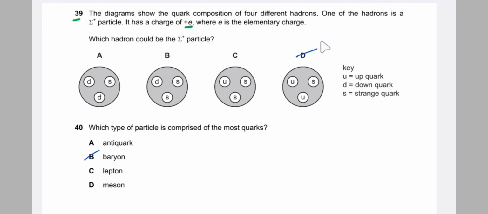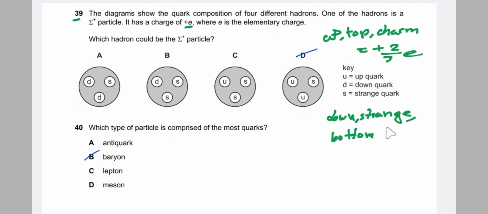We know that up, top and charm have a charge of plus 2 by 3e, while down, strange and bottom have a charge of -1 by 3e. So to form a charge of plus e, that is 1e, it is formed by option D, that is up and strange.